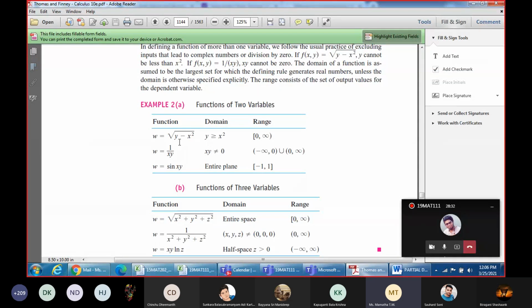It's a function of y and x. Here the root function is defined for positive values, and it will be positive if this condition is satisfied. Here x values can range from 0 to infinity. So the entire domain will depend upon this function, and the range values will be from 0 to infinity. Similarly you can analyze the function 1 by xy: 0 is not included for both the variables.